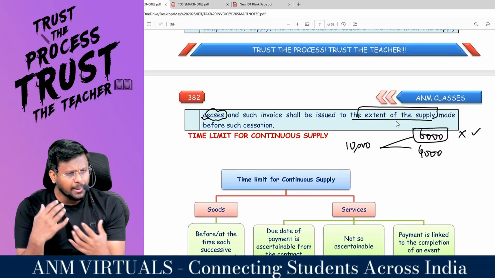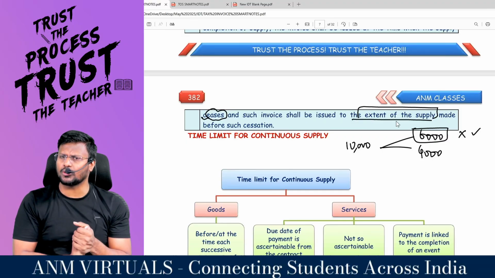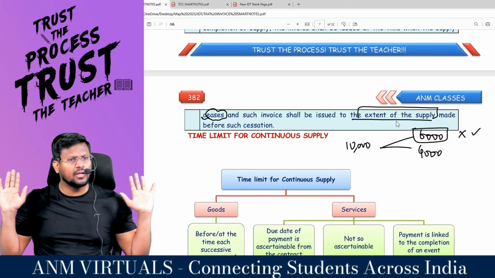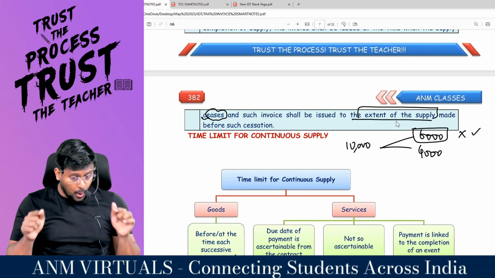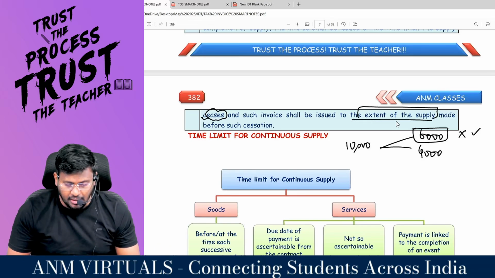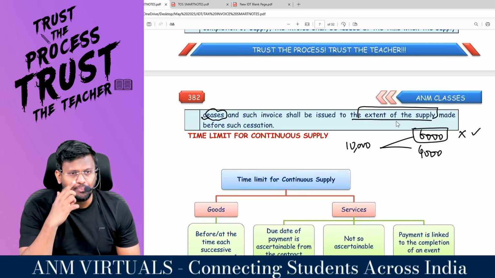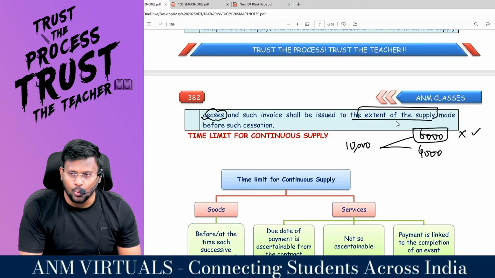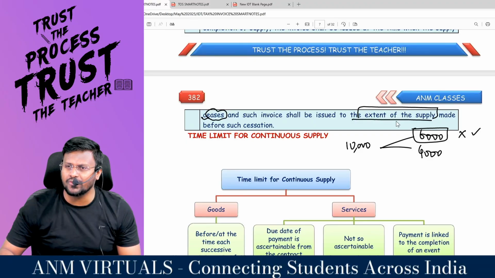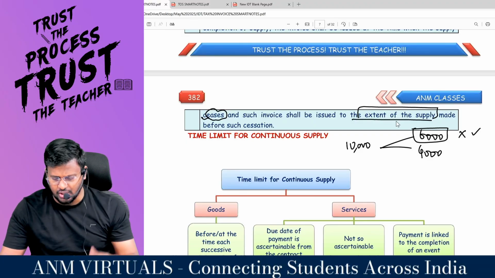That means I am actually supposed to provide a supply of 10,000, but I have actually provided only part of it, and the supply has been stopped. What the GST Act is saying is that you are supposed to raise the invoice to the extent of how much you have supplied. That is, you have supplied to the extent of that amount.